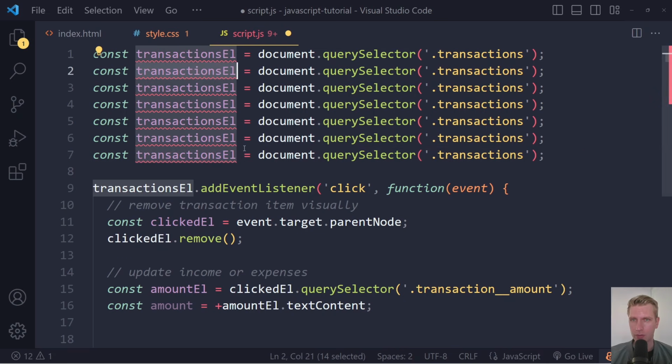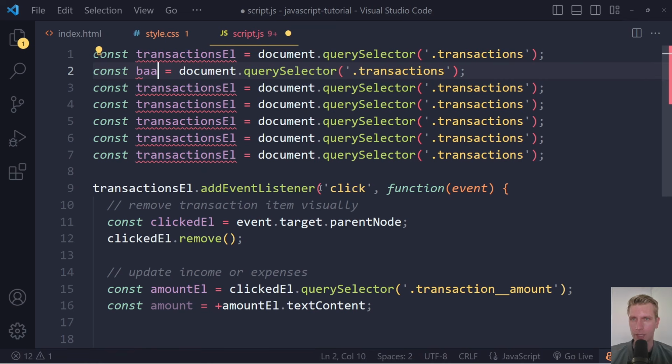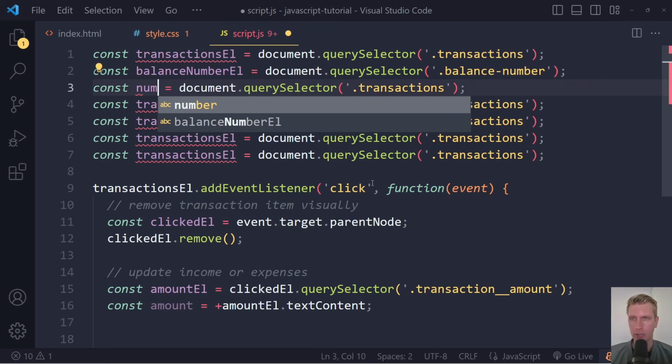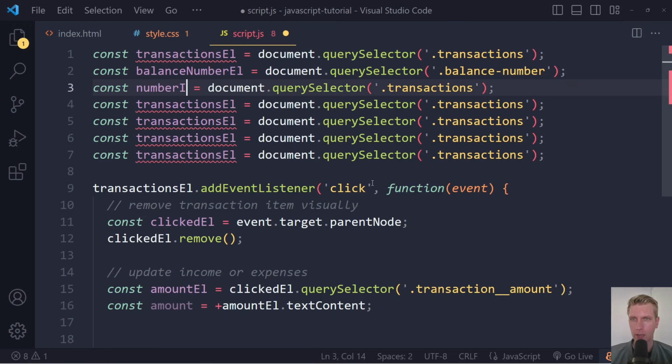So we have transactions, but we're also going to need the actual balance number. So we'll call that balance number element. And that one has a class of balance dash number. And then we have the actual number for the income. So we'll say number income element.